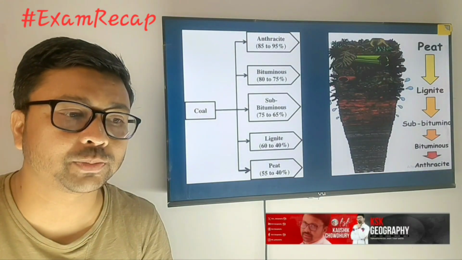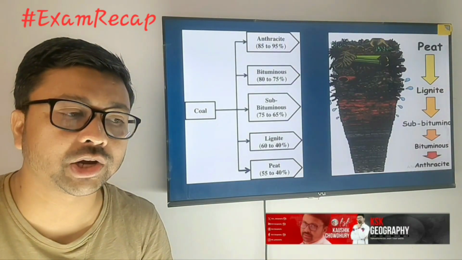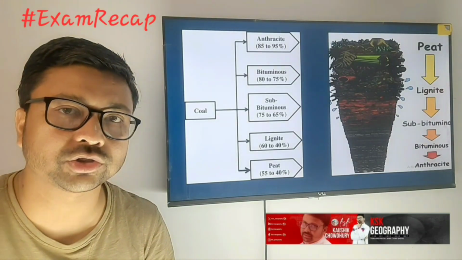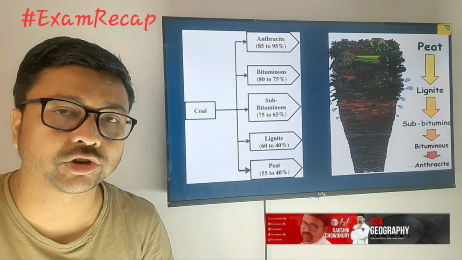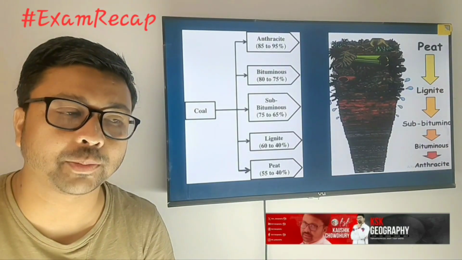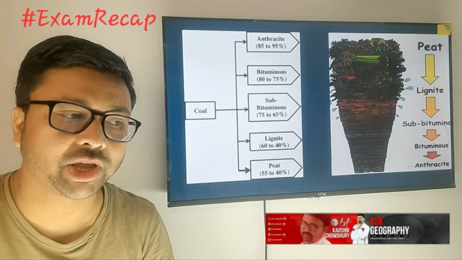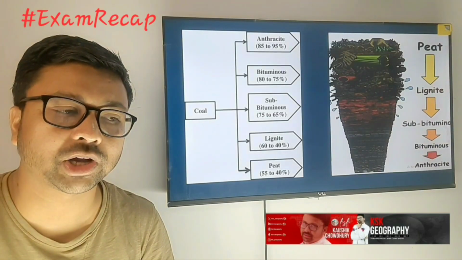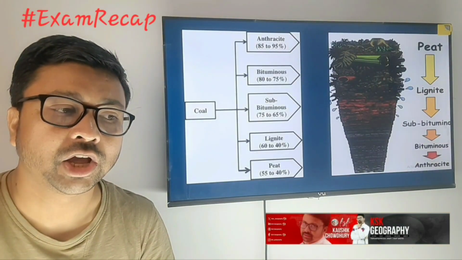So here you can see the classification of coal. Remember, good quality coal depends on the carbon concentration. If the carbon concentration is more, it will be good quality coal, and the concentration of carbon depends on the time of coal formation. Here you can see anthracite, bituminous, lignite and peat. There are four types of coal we are getting.